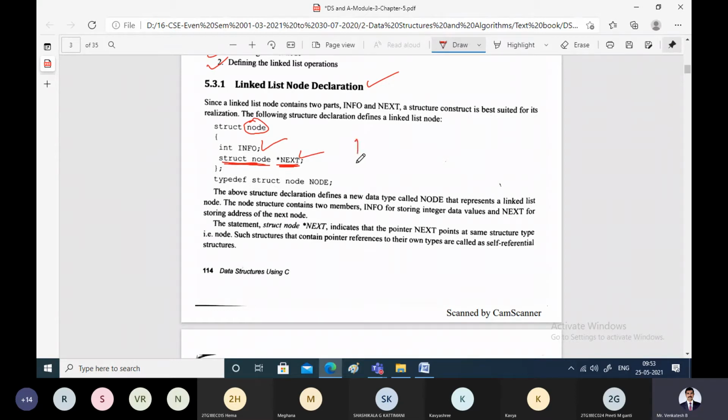So diagrammatically, how can you assume this structure declaration, this node declaration? This is one node, which consists of two parts. The first one is the information part, and another one is the next part, which is a pointer to the next node. Why is the data type of the information integer?